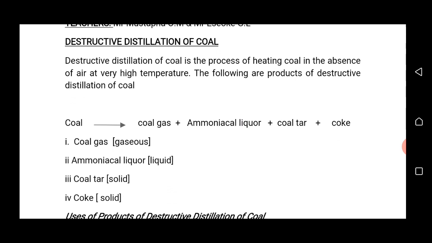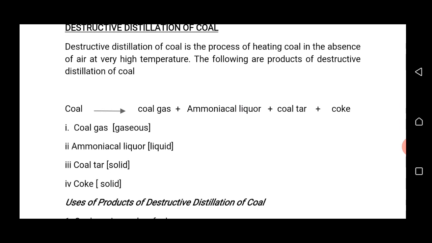Destructive distillation of coal is the process of heating coal in the absence of air at very high temperature. When the coal is heated at a high temperature in the absence of air or in the absence of oxygen, the process is known as destructive distillation of coal.